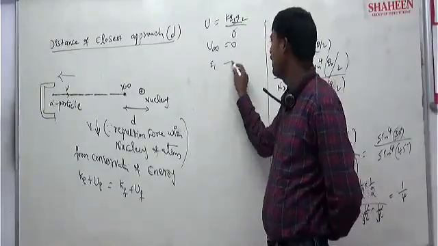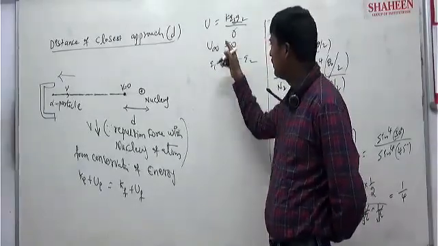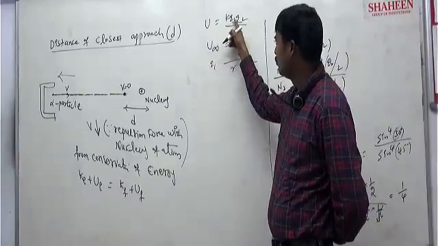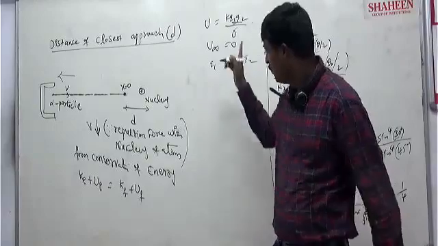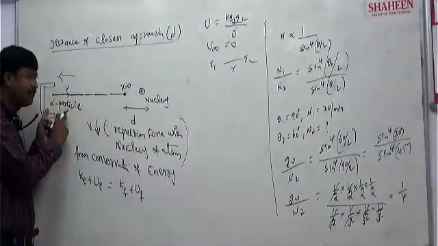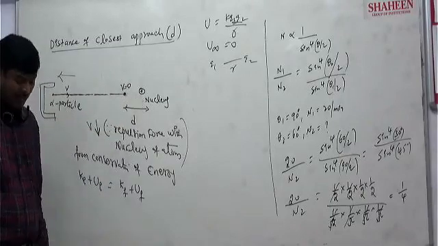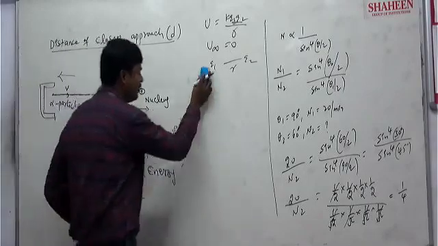When Q1 and Q2 are separated by some finite distance r, not infinity, the electrostatic potential energy is kQ1Q2 by r. Similarly, consider the initial potential energy between the alpha particle and nucleus. Look carefully here.